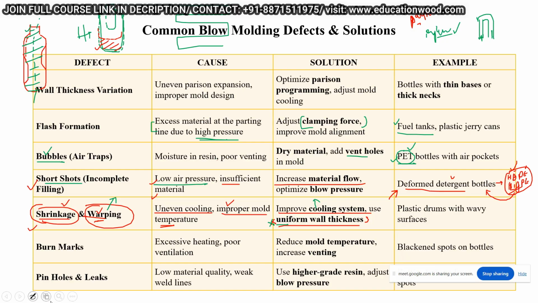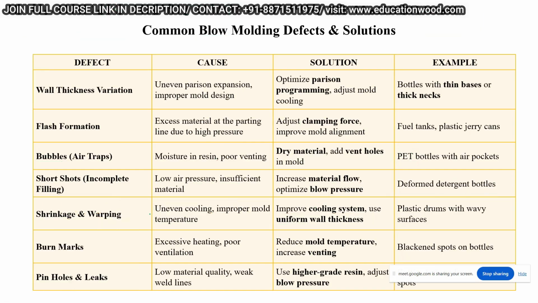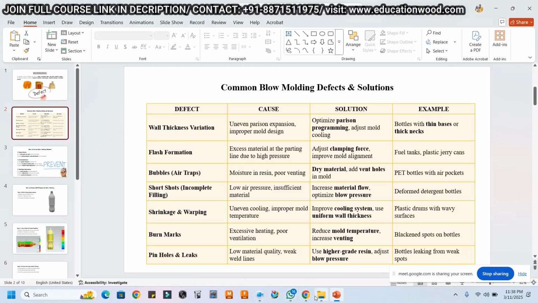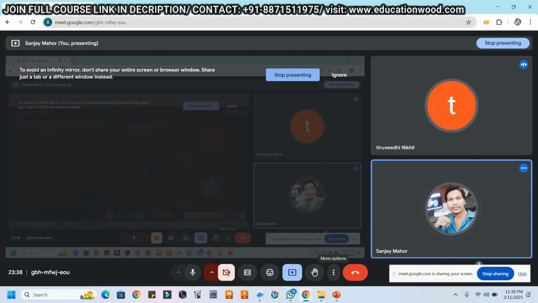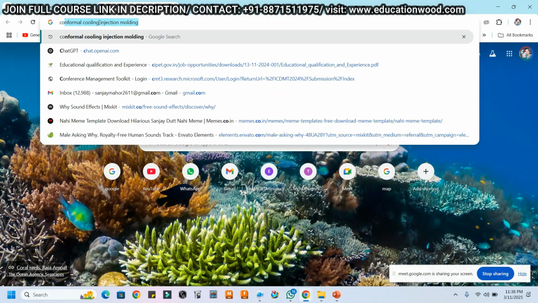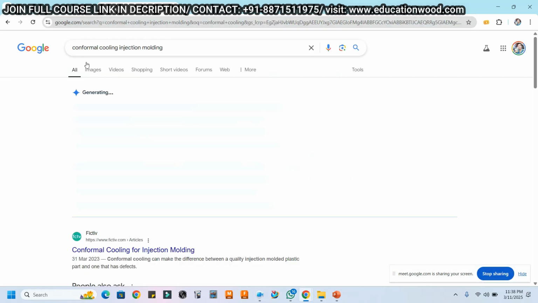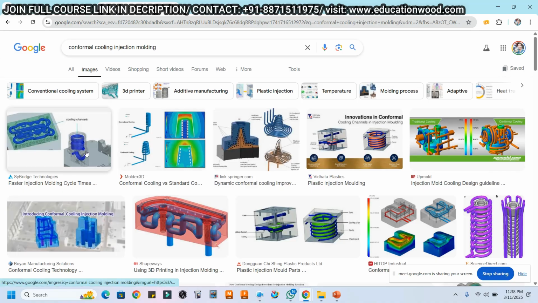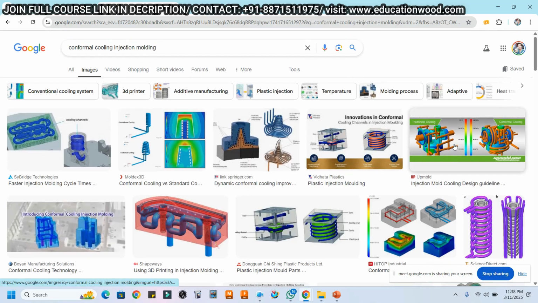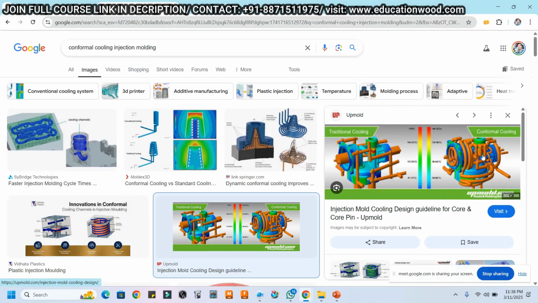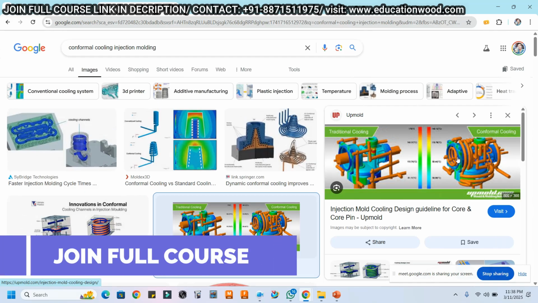Like in injection molding, you can see complex types of cooling. See here, this is conformal cooling. Is it possible to achieve this type of cooling in blow molding?